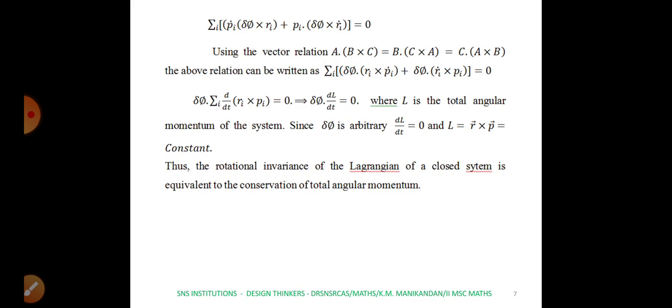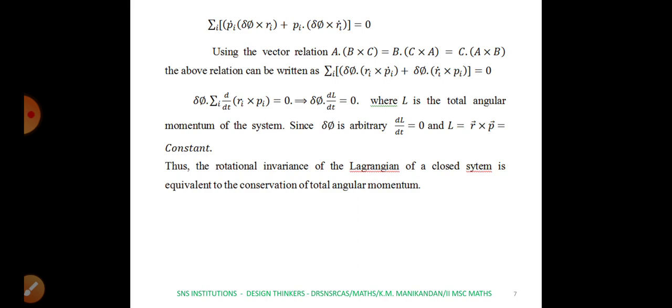Here B is δφ · (Ri × Pi vector). We have written like that. From the above terms, δφ is common, so you take it outside, and you will finally get summation over i of Ri × Ṗi plus Ṙi × Pi. This is nothing but the differentiation rule, d by dt of Ri × Pi vector. U into V dash plus V into U dash, the differentiation product rule will be applied.